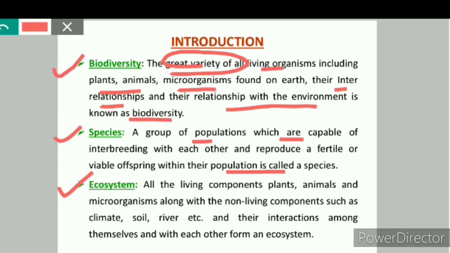Now see what is an ecosystem. All the living components like plants, animals and microorganisms, along with the non-living components such as climate, soil, river, etc., and their interactions among themselves and with each other form an ecosystem.